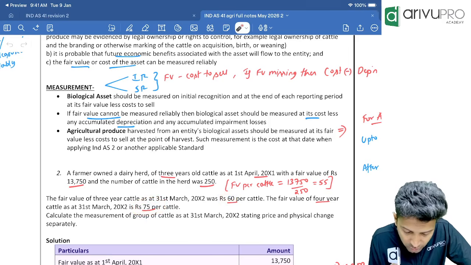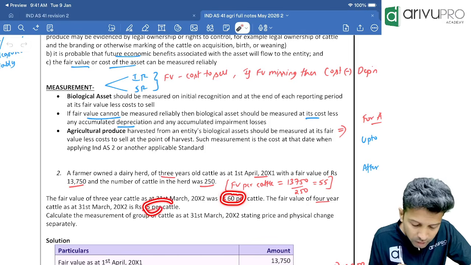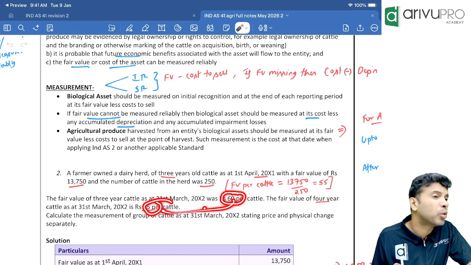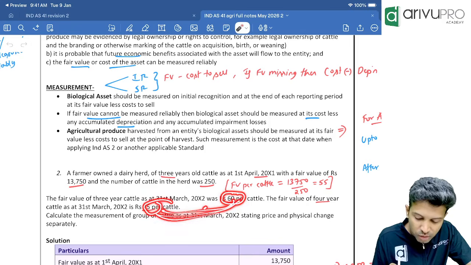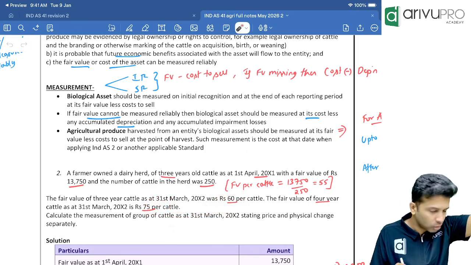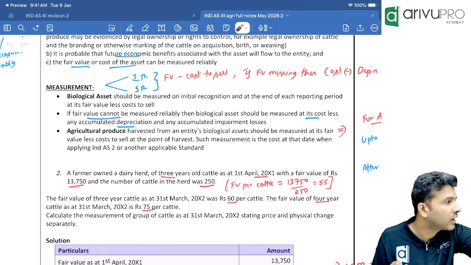Check. The fair value of 3-year-old cattle is 60 at year ending. For 4-year-old, it is 75. What is the difference between these two? 15 rupees. That means that 15 rupees is a gain only due to what? The only difference between these two is 1 year. Correct, no? The only difference between these two is the year. That is nothing but what? Physical change gain.